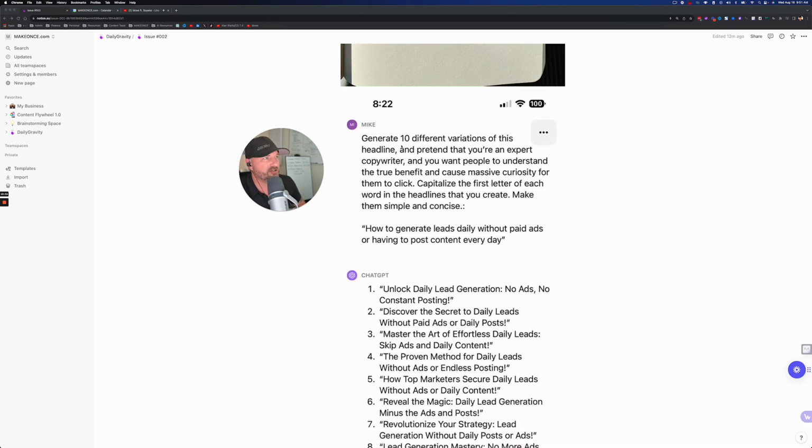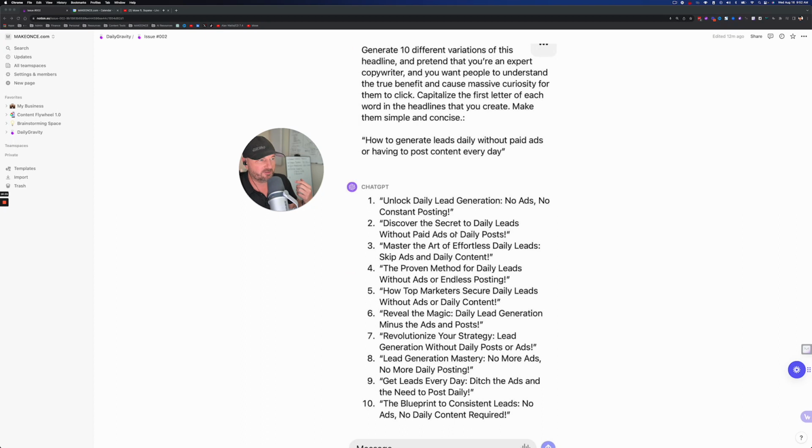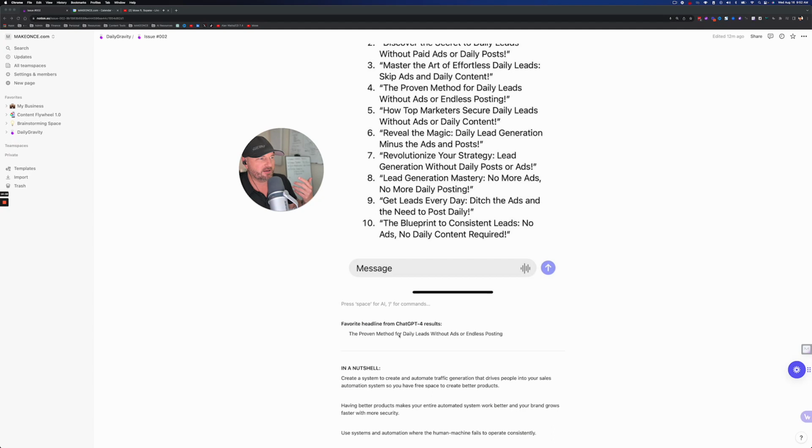And then I used ChatGPT. I said, generate 10 different variations of this headline, and pretend that you're an expert copywriter. You want people to understand the true benefit and cause massive curiosity for them to click. Capitalize the first letter of each word in the headlines that you create and make them simple and concise. That's what I wanted. If I had a wizard on a hill and I was granted a wish about this micro thing that I'm doing right here, that's what I would have asked it. Then I gave it the headline as a source to generate from. All of these would work, in my opinion. These are all incredible headlines, and I just took the one that I liked the most.